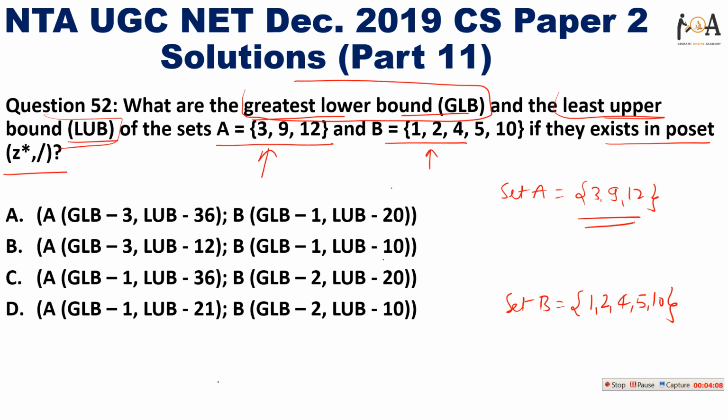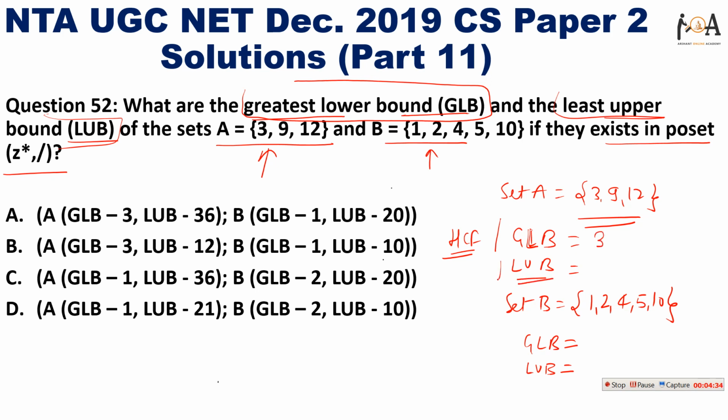Now we need to find the greatest lower bound and least upper bound here. Basically, the greatest lower bound you can consider as the highest common factor. The highest common factor among 3, 9 and 12 is 3.